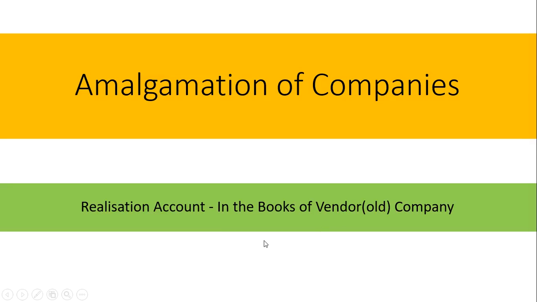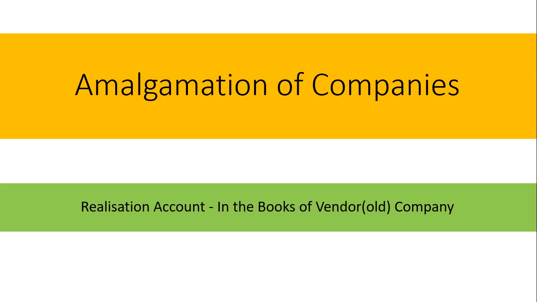Hi friends, today we will study accounting entries in the books of the old company, that is the amalgamated vendor company, which is absorbed or amalgamated into a new company. So an old company has to prepare a realization account.